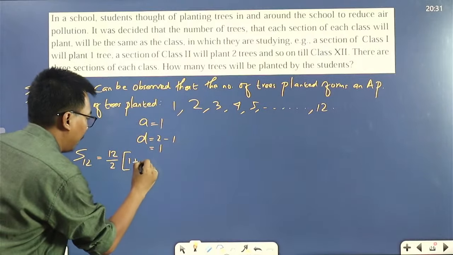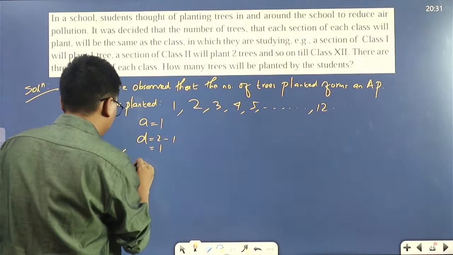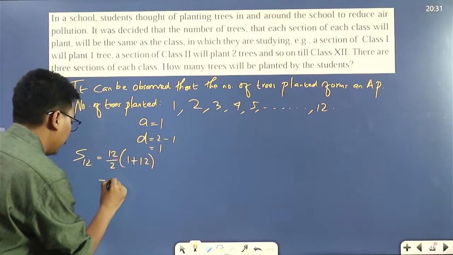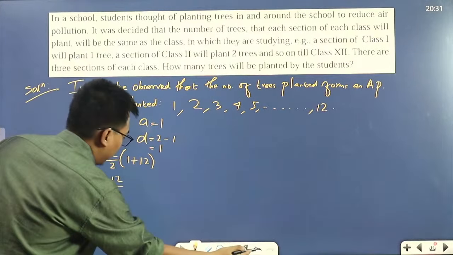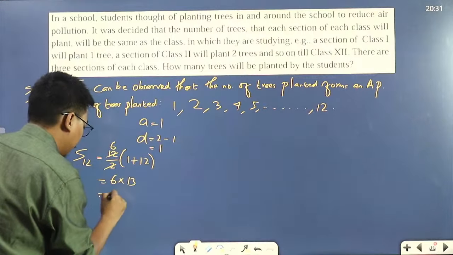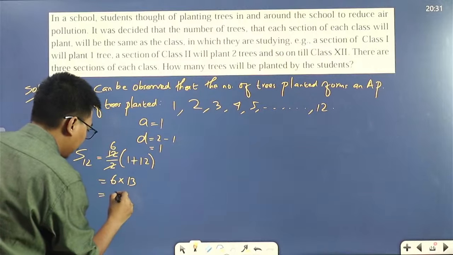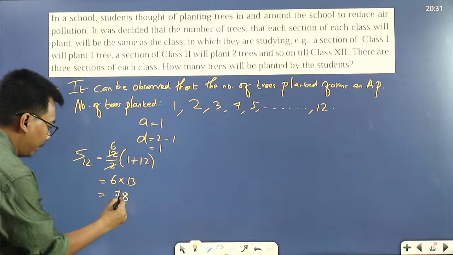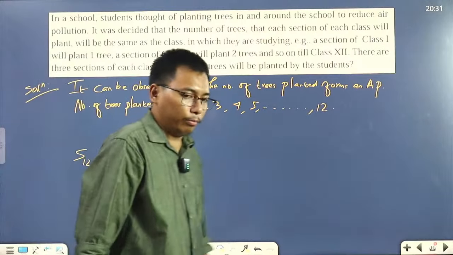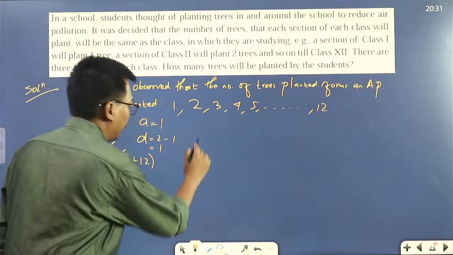So A plus L, n by 2 into (A plus L): 12 by 2 gives 6, into 13. 6 3s are 18, 6 1s are 6, so 78. So they'll plant 78 trees.